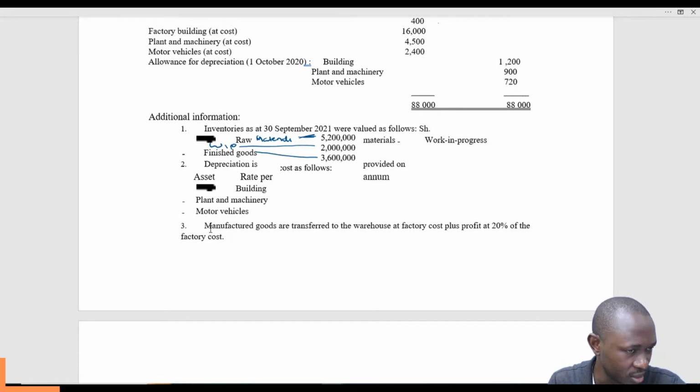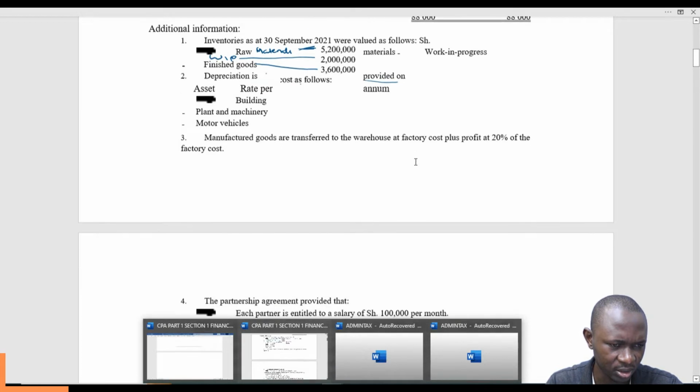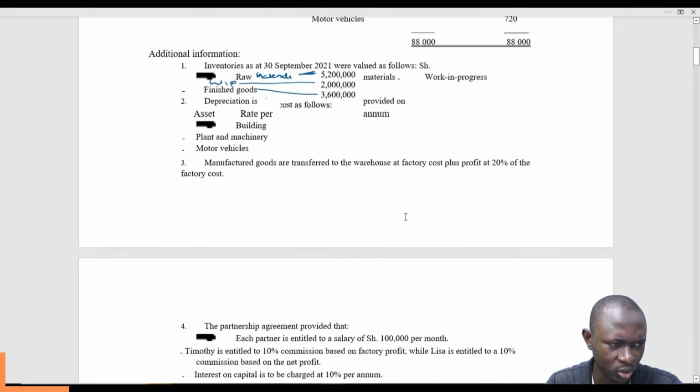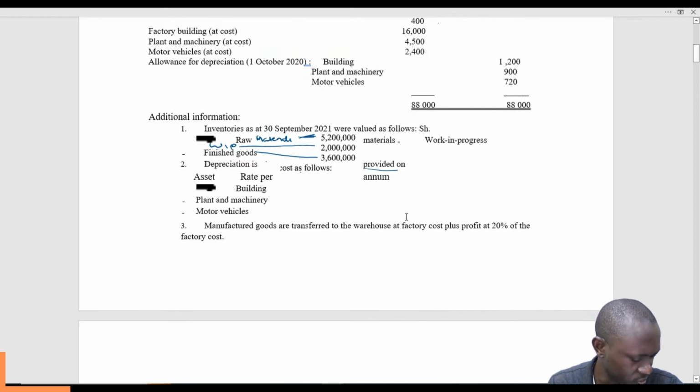Good. Then additional information number 2, depreciation is provided on cost as follows. We have buildings 2.5%, as per the question.